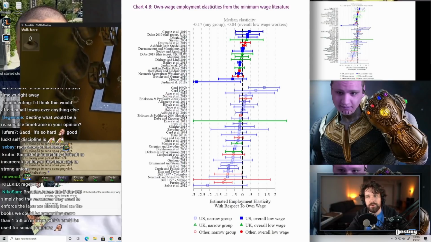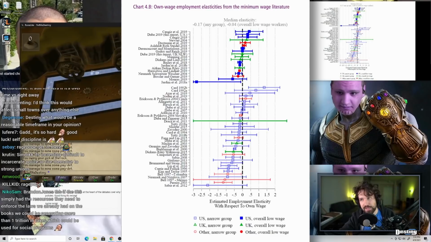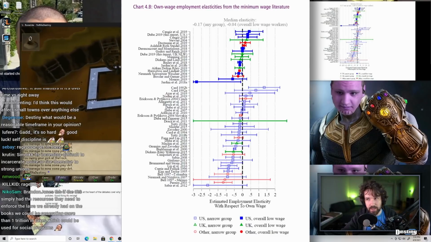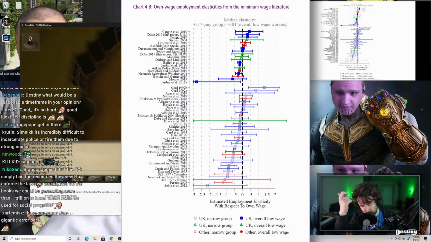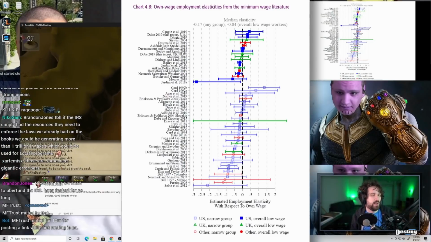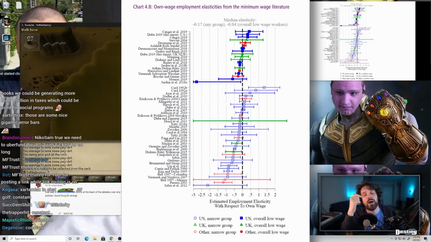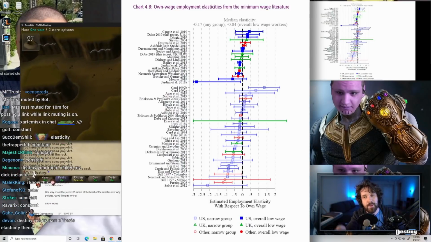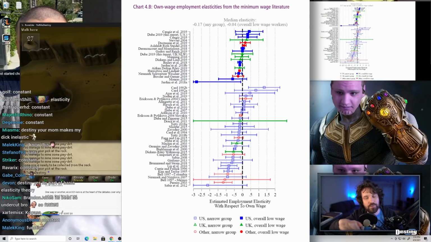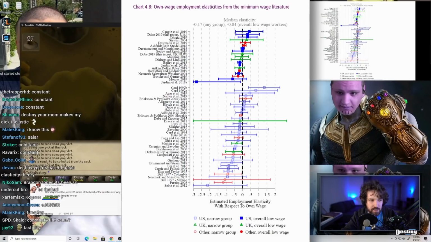Also, I feel like this elasticity, I would hope that people that do econometrics probably would know this, but that elasticity is probably going to be a function and not just an integer, like f of x equals 5. What would you call that? Your elasticity is constant. Your elasticity is probably going to change depending upon how far away you move from whatever your baseline value is. It's part of basic elasticity theory.